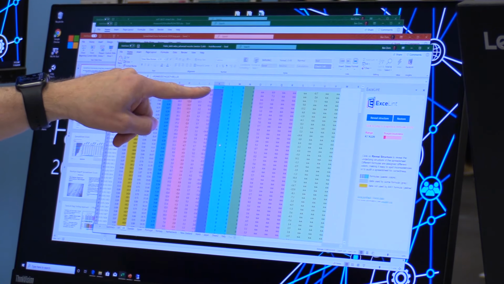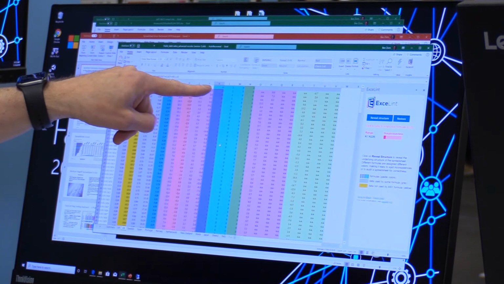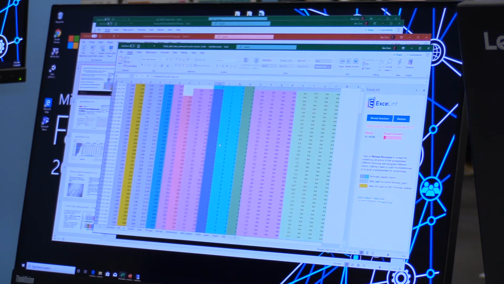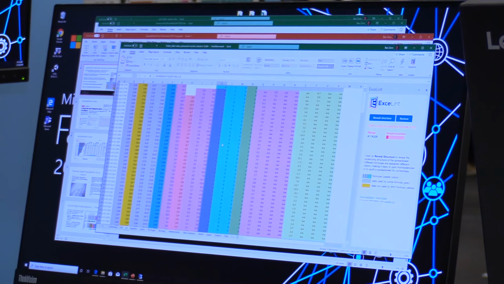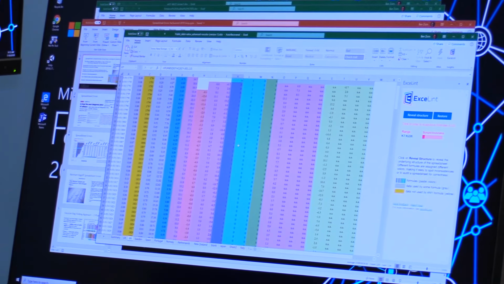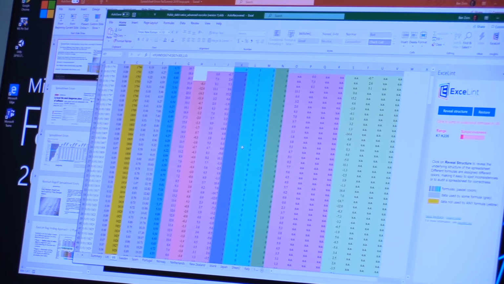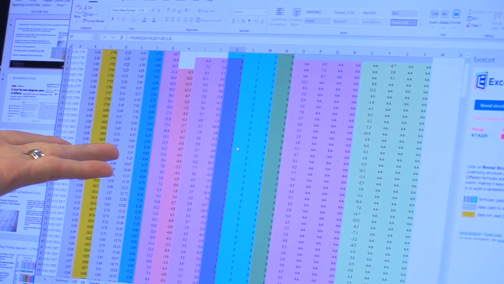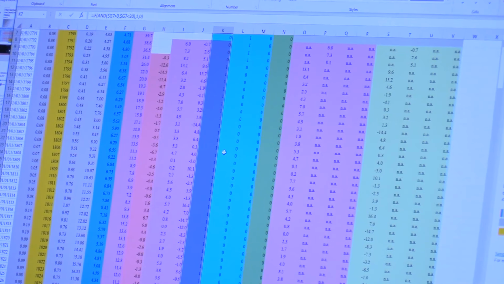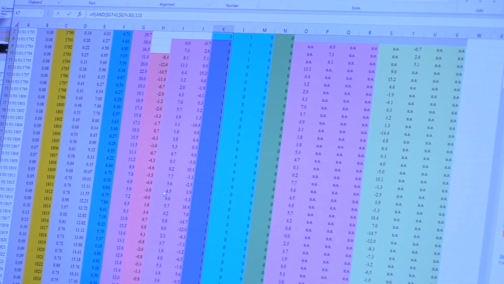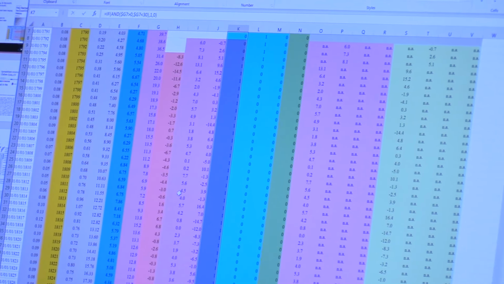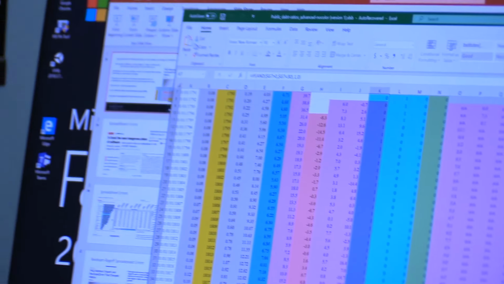In particular, what you see here is that this cell, the very first cell, K7, is actually being computed by a different formula than the cells below it. So again, very quickly we can find a bug in the spreadsheet, and again, this is the original spreadsheet, so the authors did not actually understand. Okay, so that's Excellent. I encourage you to try it out. It's actually available online. Here's another technology.